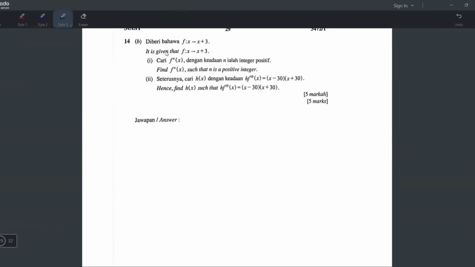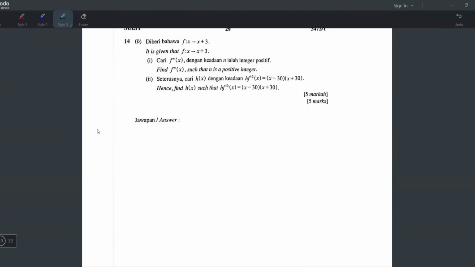Okay, 14b, what is this? Given that f(x) is x plus 3, number 1, find f^n(x) such that n is a positive integer. It means they want you to generalize. They want you to make a formula to find f power n of x.